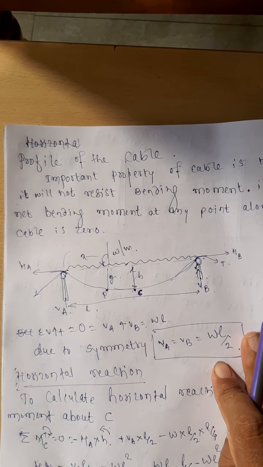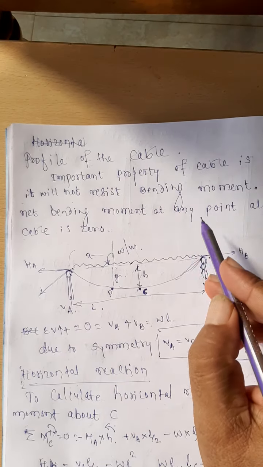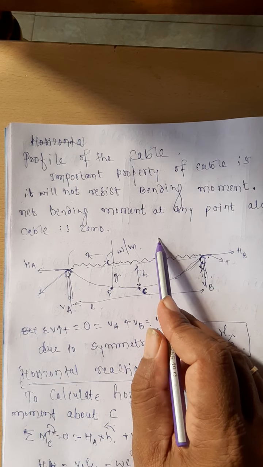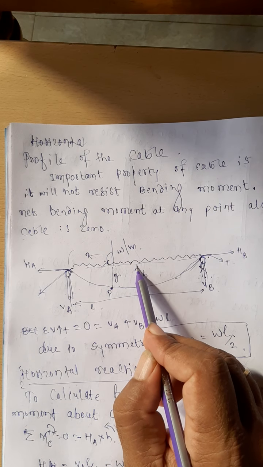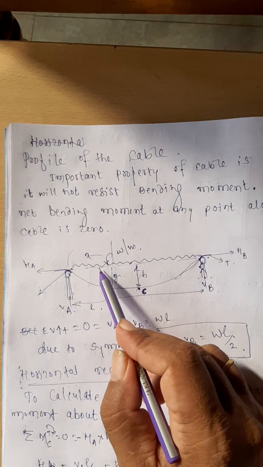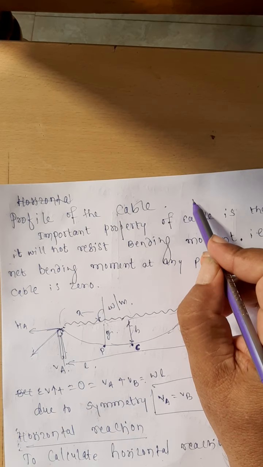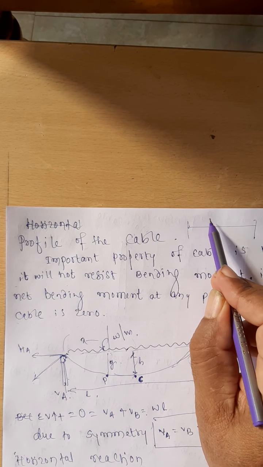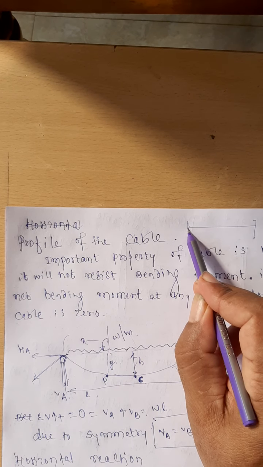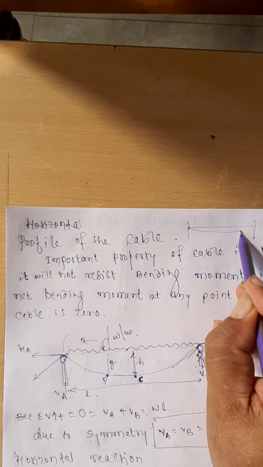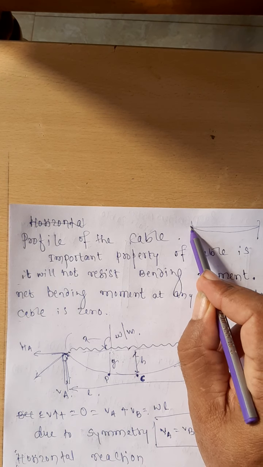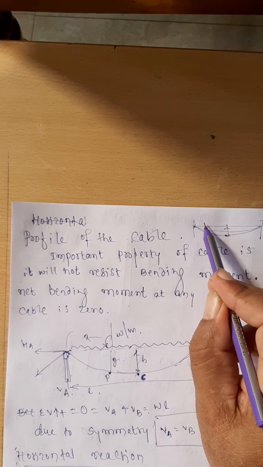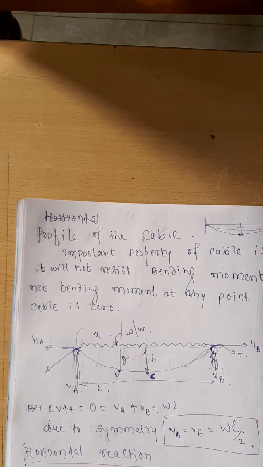Now we are studying the profile of the cable. As I already told you, based on the span of the cable and the load that you are applying on the cable, the central dip of the cable will change. If the load is less, the central dip of the cable will be less. If the load is more, the central dip of the cable will be more. If for less load the cable appears like this, for more load the cable appears like this.